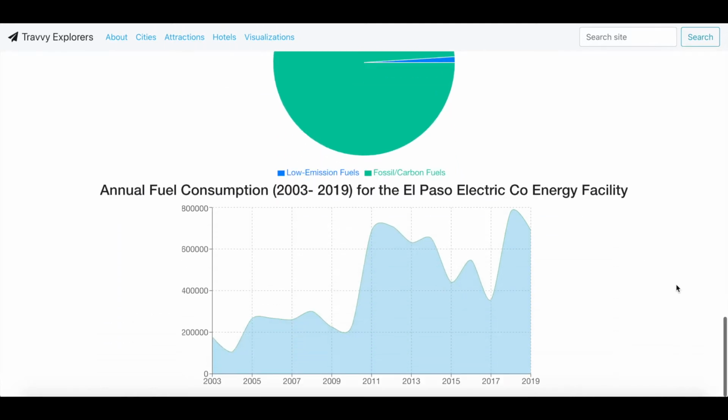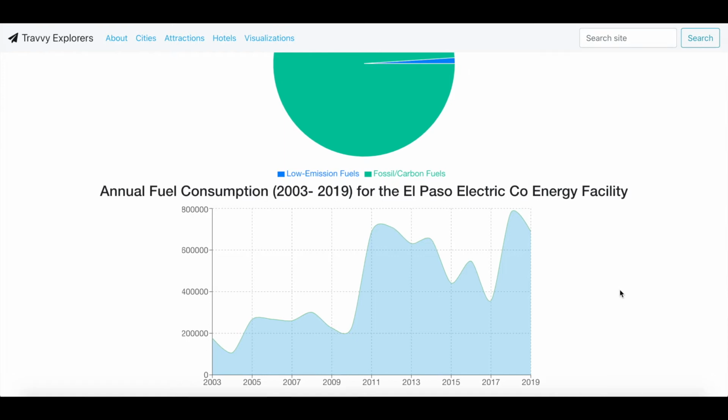And then the last visualization that we have for our providers is basically a time series of the annual fuel consumption for the El Paso Electric Company energy facility.